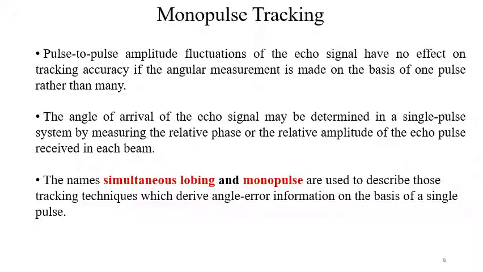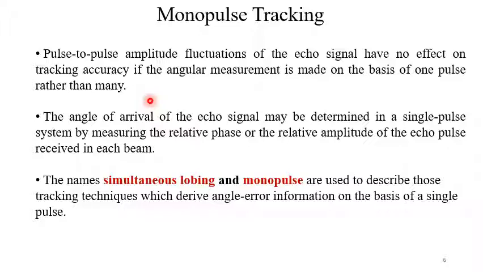So let us try to understand the basic principle of monopulse tracking radar. What happens if we use two pulses, pulse A and pulse B, sequentially, say? Then there is a chance of fluctuation of the received signal because two pulses are coming at two different times. In the meantime there may be some change in environment, there may be some change in aspect angle of the target with respect to the radar.